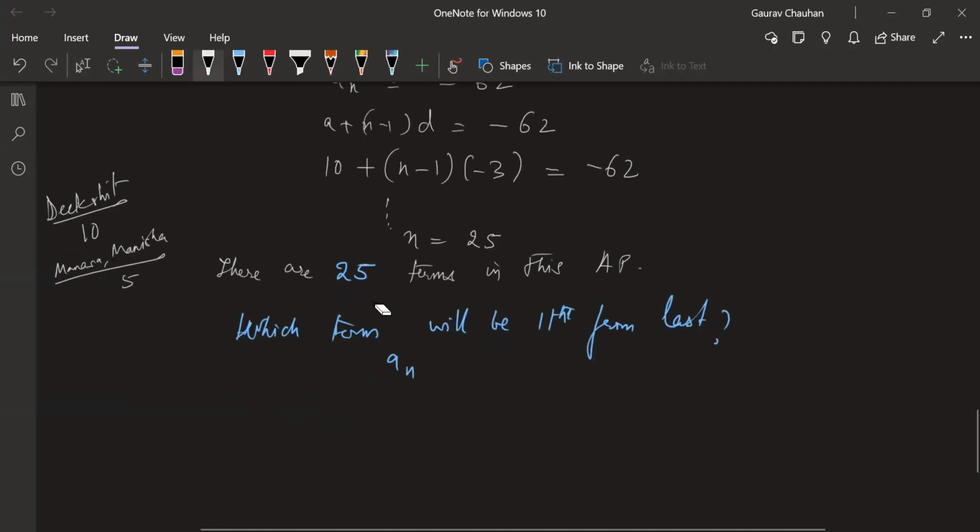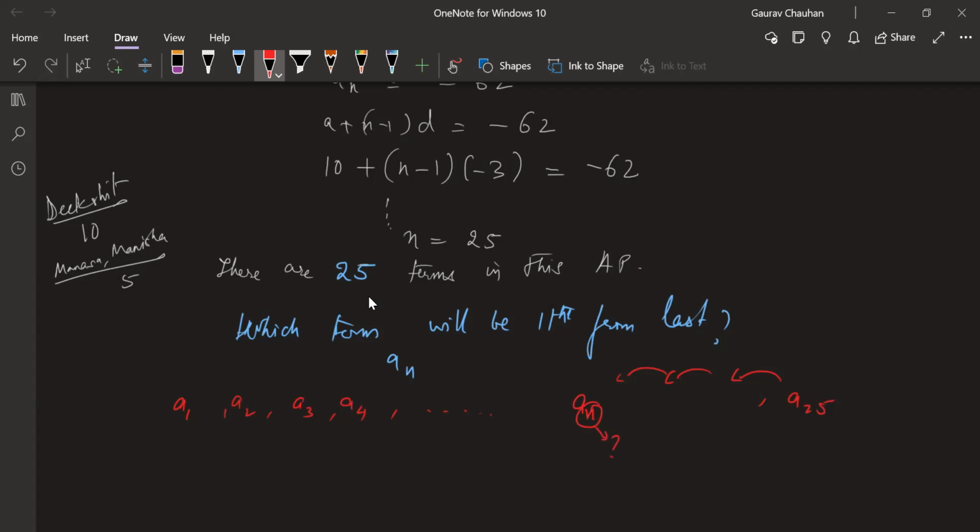There are 25 terms. Okay. Let me write it for you. So there is A1, there is A2, there is A3, A4, and so on. And then there is A25 in the end. Now somewhere from the last, there will be the 11th term, right? But what will it be? An, what the n will be that I'm asking. Now this does not really need a formula. Actually, there is no formula.